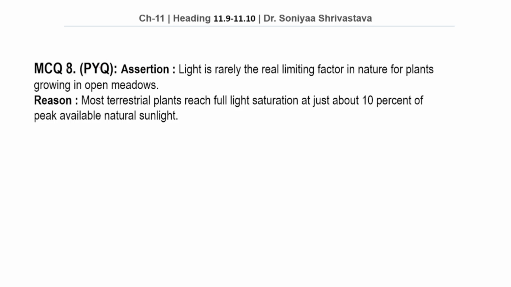So moving on to MCQ number 8. This is an assertion reason based question. What is the assertion given here? Light is rarely the real limiting factor in nature for plants growing in open meadows. Meadows means field of grass and non-woody plants mostly covered with wildflowers. And what is the reason given here? Most terrestrial plants reach full light saturation at just about 10% of peak available natural sunlight.